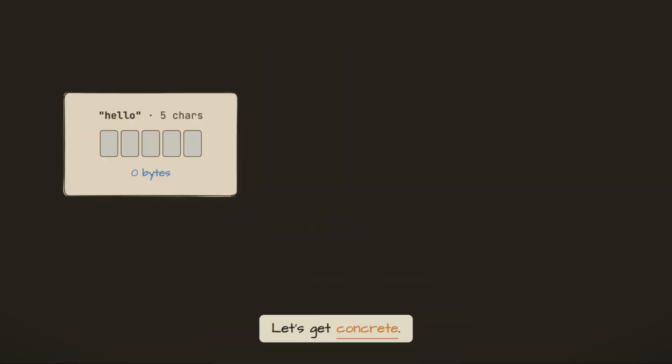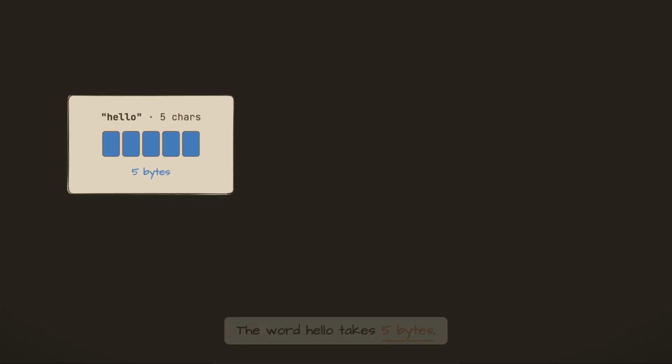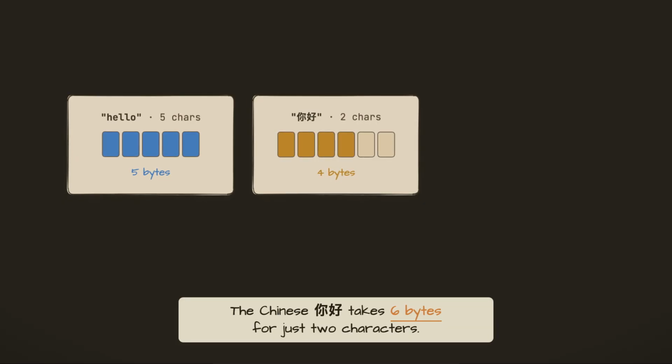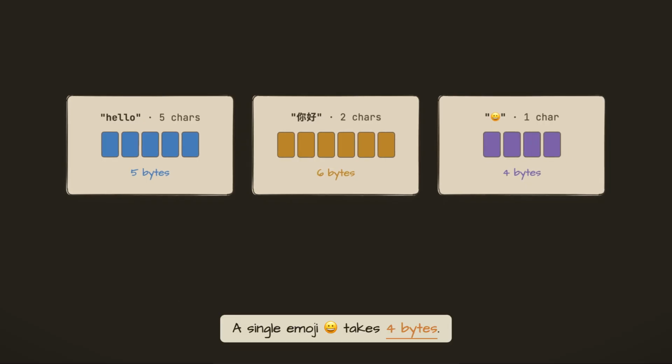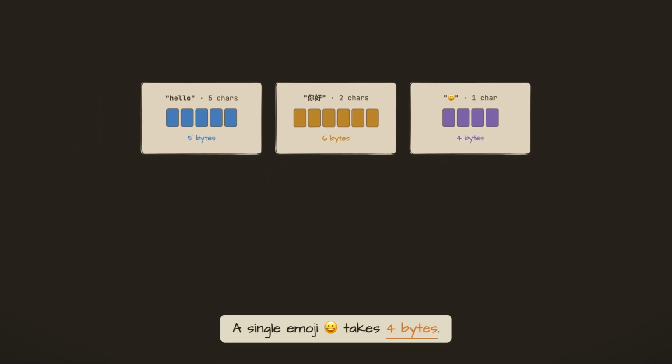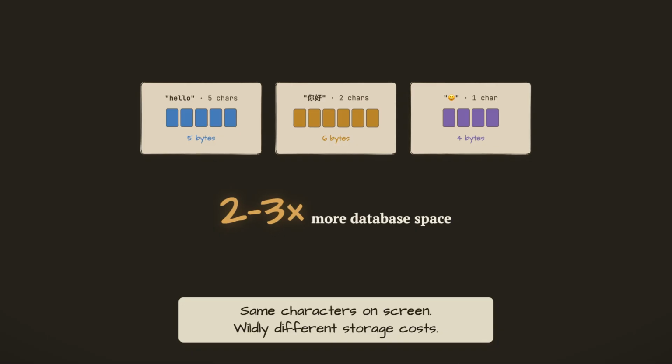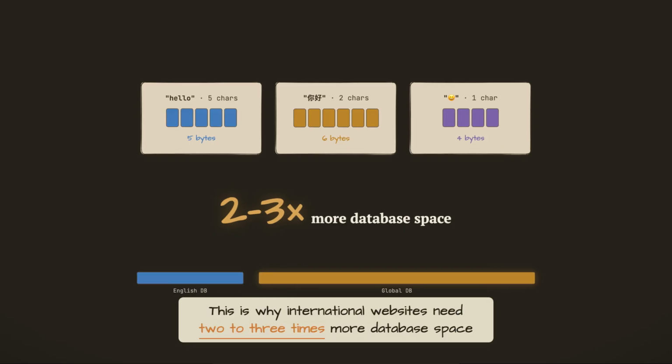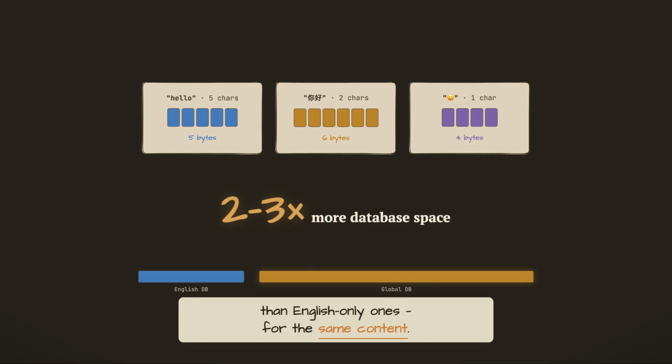Let's get concrete. The word hello takes 5 bytes. The Chinese ni hao takes 6 bytes for just 2 characters. A single emoji takes 4 bytes. Same characters on screen, wildly different storage costs. This is why international websites need 2 to 3 times more database space than English-only ones for the same content.